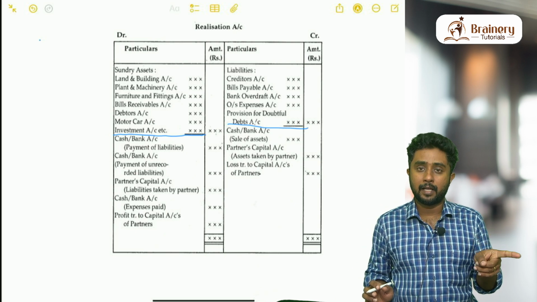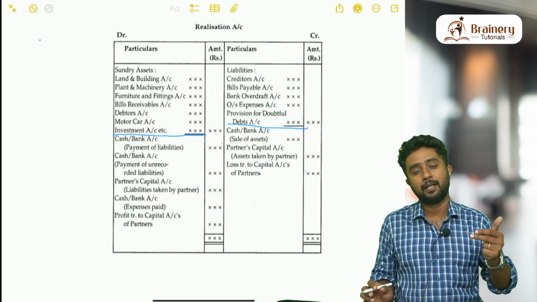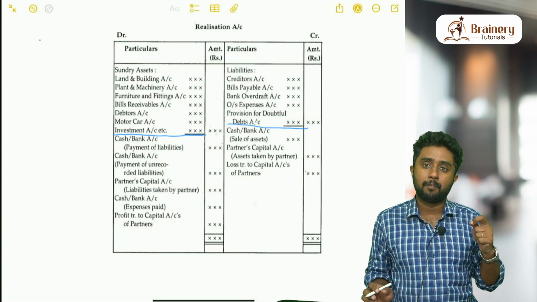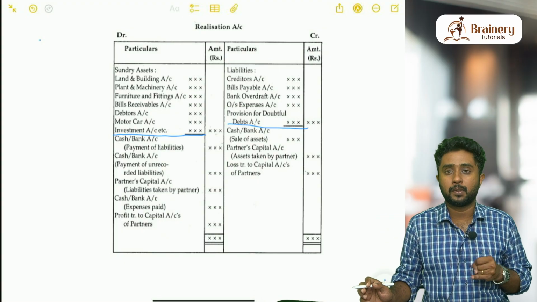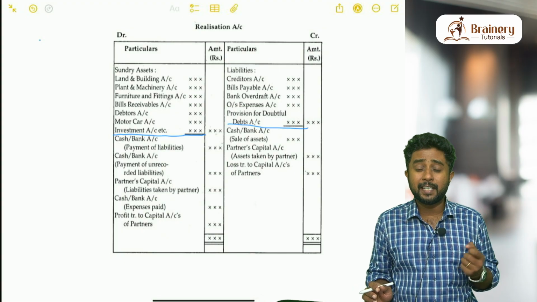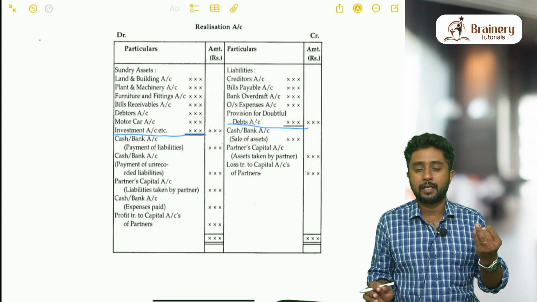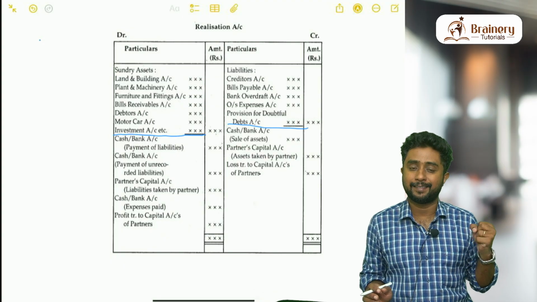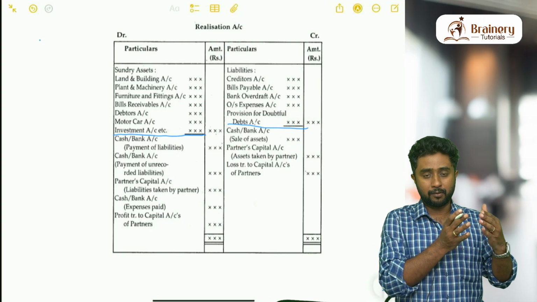Again, I would like to add one more statement in that when you are transferring, make sure that you will not transfer advertisement suspense account, profit and loss account, all these things from the asset side. So what did I say? You have to transfer all the assets.